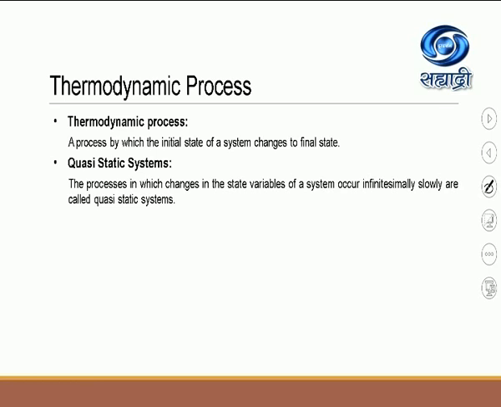Take some gas or water in a beaker and heat it very slowly, taking the precaution that the gas gets expanded but the temperature of the gas remains constant. I'm talking about the isothermal expansion of a gas. So remember, if you carry out a thermodynamic process in which the changes in the state variables occur very slowly, such systems are called quasi-static systems.